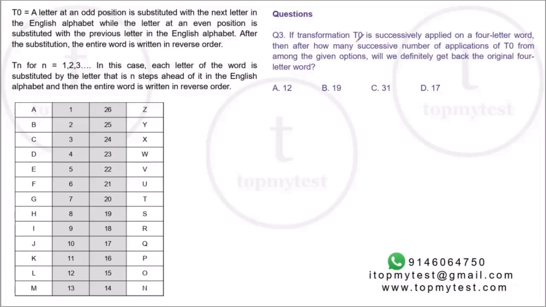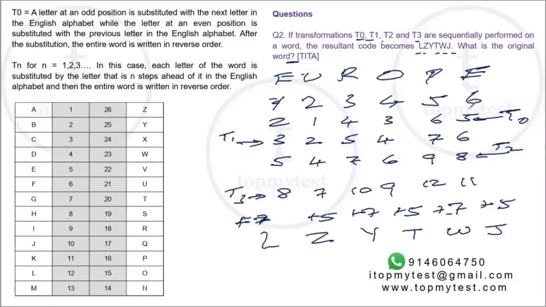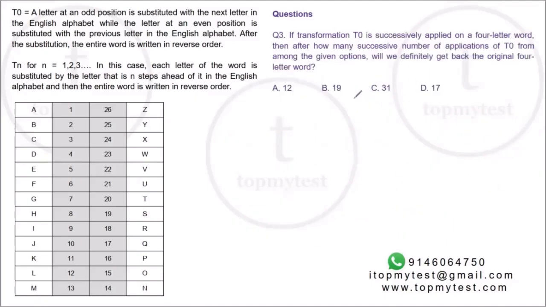Third one. If the transformation T0 is successively applied on a 4-letter word, then how many successive applications of T0, from the given options, will definitely get us the original 4-letter word back? Okay, you need to get your original 4-letter word back after repeating T0s. Unlike the previous one where it was T0, T1, T2, T3, here you keep doing the transformation T0 again and again. Okay, so let's take a 4-letter word, PQRS.